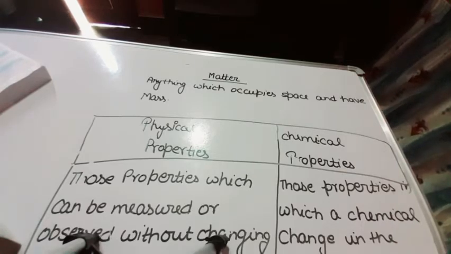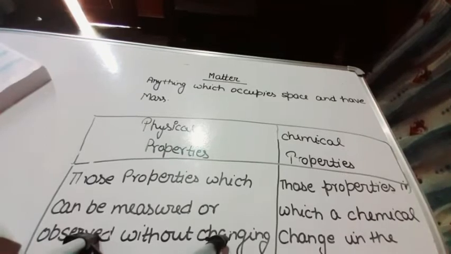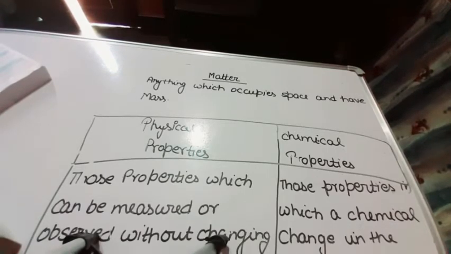Okay, students? Now you know very well that matter can be divided into two types, that is physical classification and chemical classification. Physically, matter can be divided into three types. What are these? Liquid, solid and gases. And chemically, it is pure substance or mixture, and pure substance is further classified into elements and compounds. Mixture may be homogeneous, heterogeneous, and compound may be inorganic compound or organic compound. All these you had studied in the 9th and 10th class.